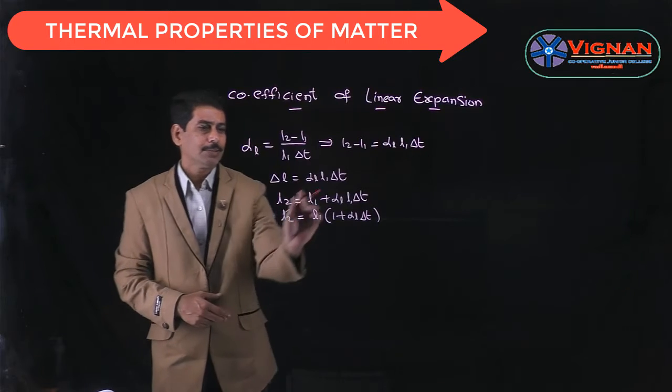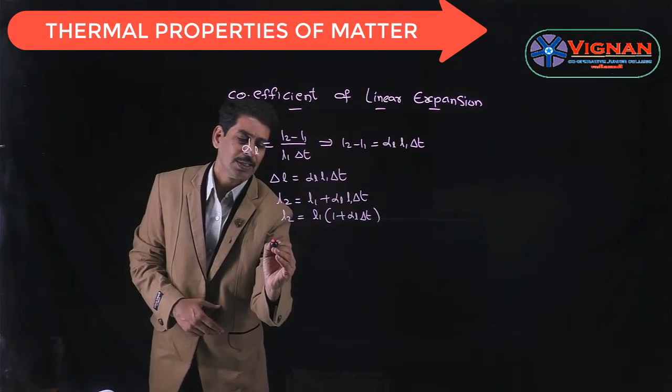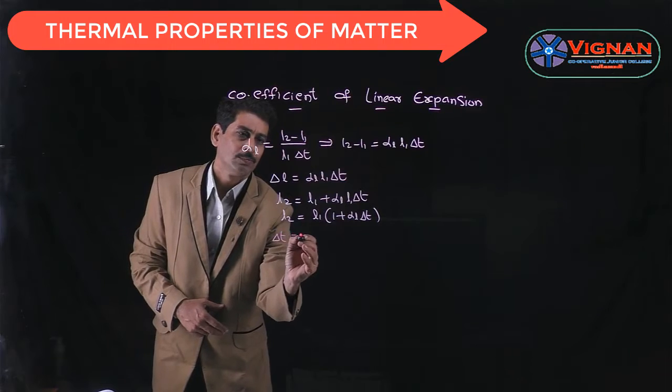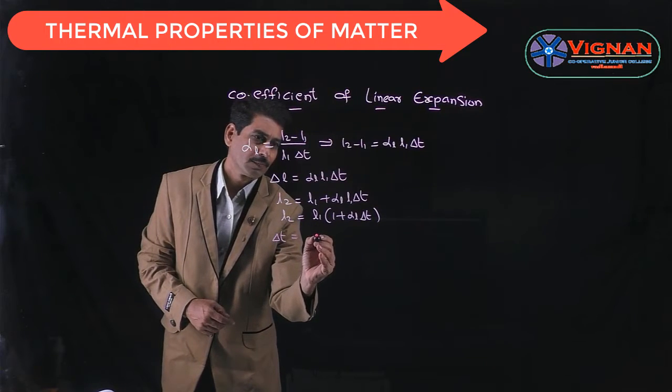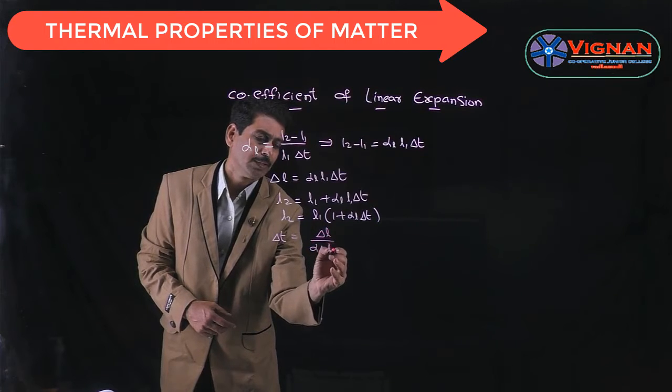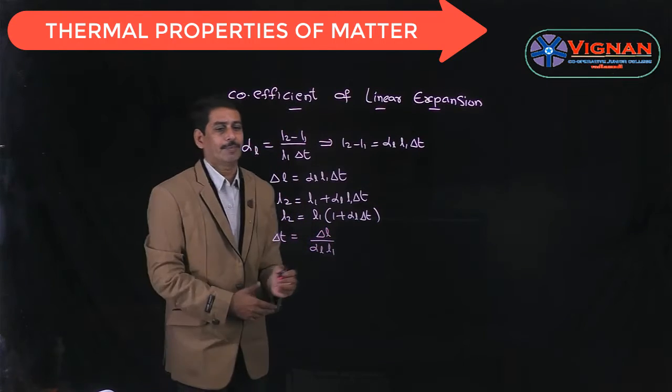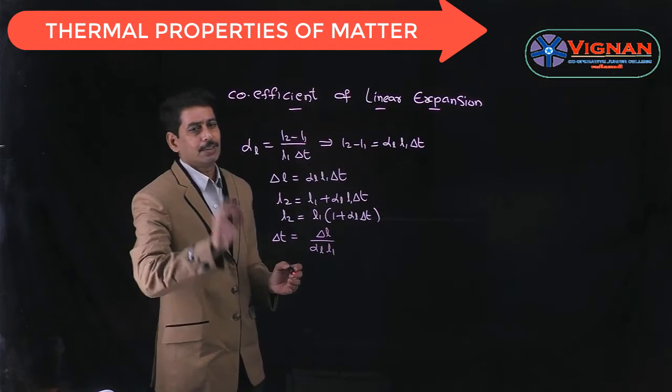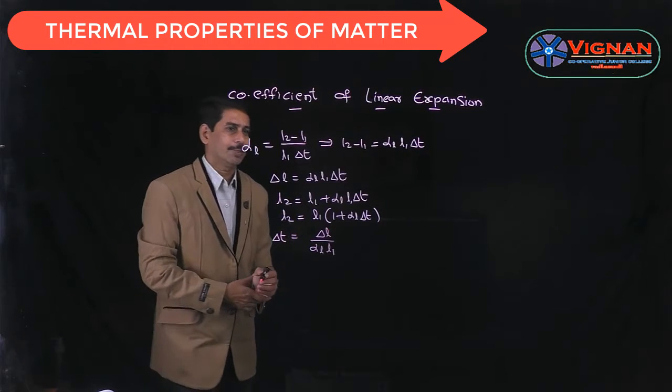And the temperature change can be found by using the relation delta T is equal to delta L by alpha L into L1. So by using this relation, you can find the change in temperature, or from this you can also find the final temperature.